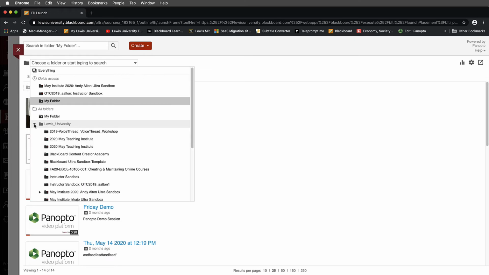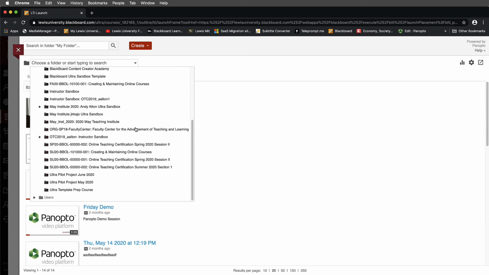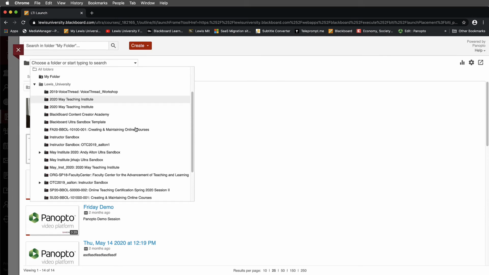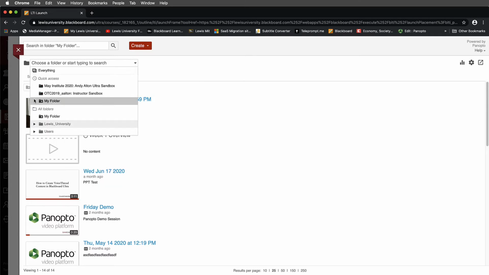Notice that this is an expandable folder, and it gives me a list of all the classes that I have access to in terms of folders. So I can essentially navigate and search content between these folders. That's the Lewis University folder, the one that's associated with the actual different courses that you've been granted permissions to.